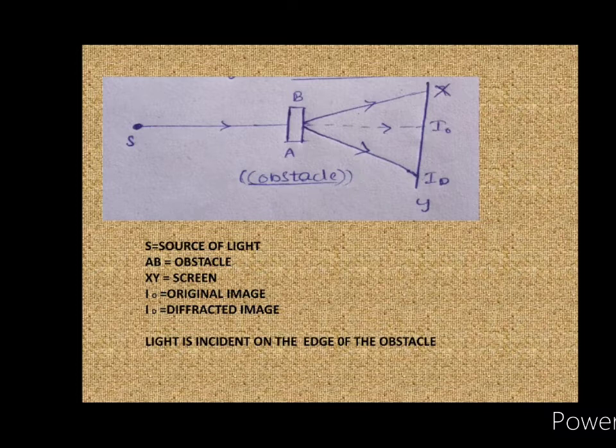Now you can see a simple experiment. Here S is the source of light, AB is the obstacle, and XY is the screen where we capture the image. IO is the original image and ID is the diffracted image. The light coming from the source is incident on the edge of the obstacle and gets diffracted.